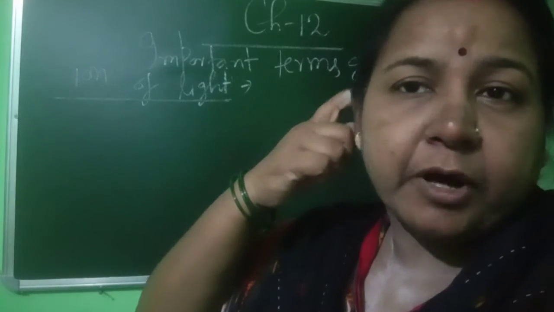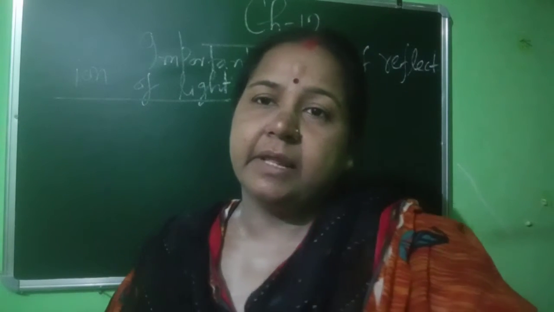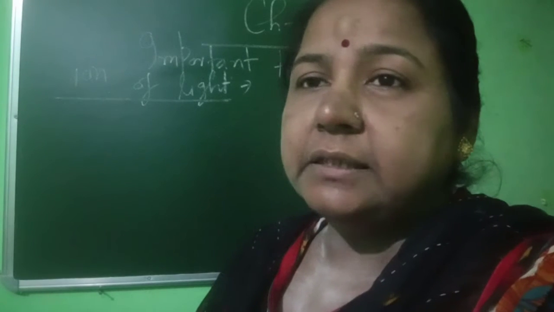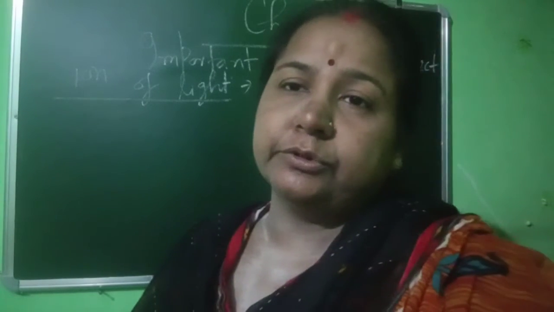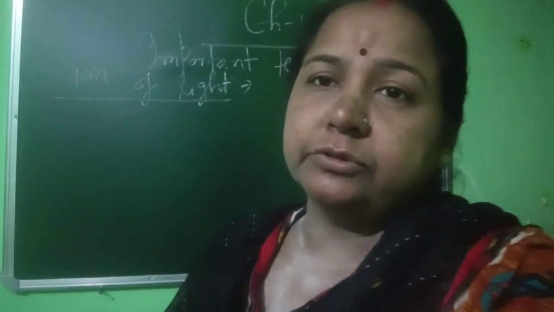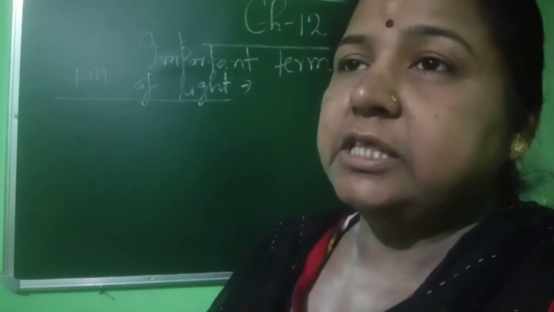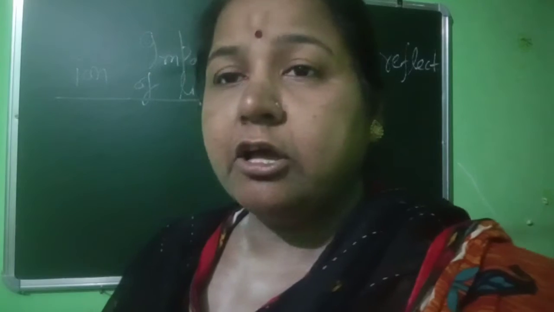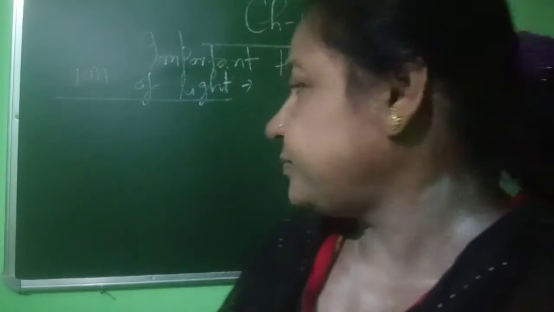Now the important terms are incident ray, reflected ray, normal, point of incidence. These are the terms which you have to know. If you do not know these terms, then you will not know the law of reflection and image formation by a spherical mirror or plane mirror.